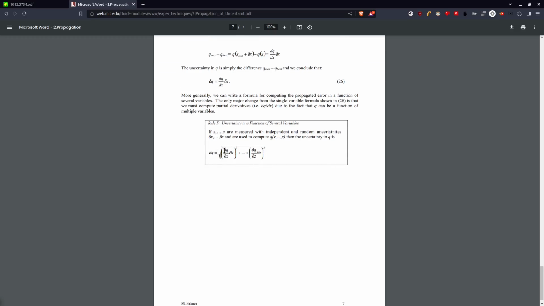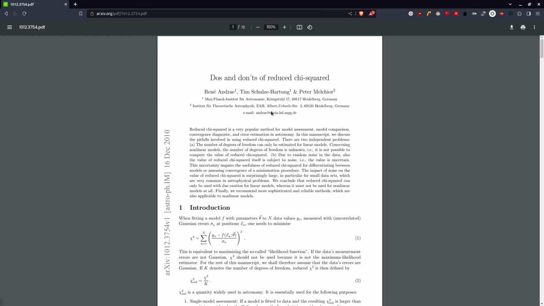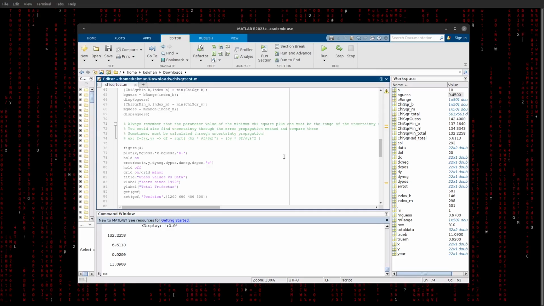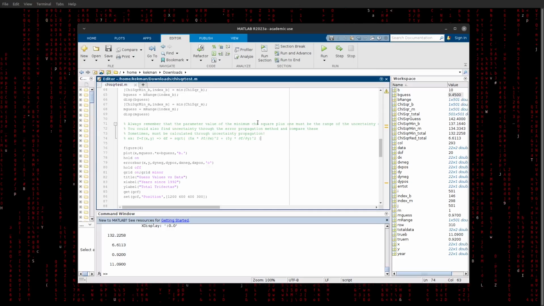Do note that this is an operator, and that is just delta, as in the uncertainty. When some professors write this on the board, sometimes they write it as very, very similar looking characters. They are not the same. Bear that in mind. Here I will also include this as a refresher of chi-squares in case anyone needs it. But again, links will be in the description. But for now, let's get back to our example.